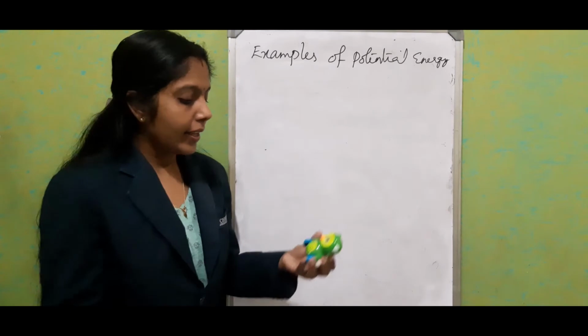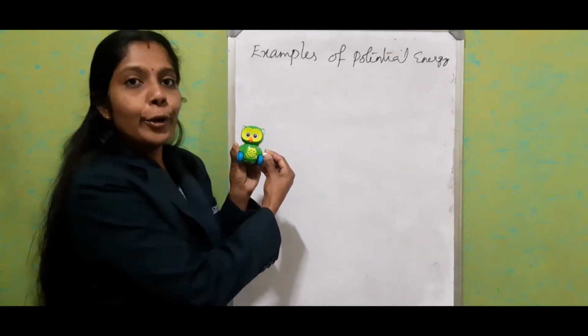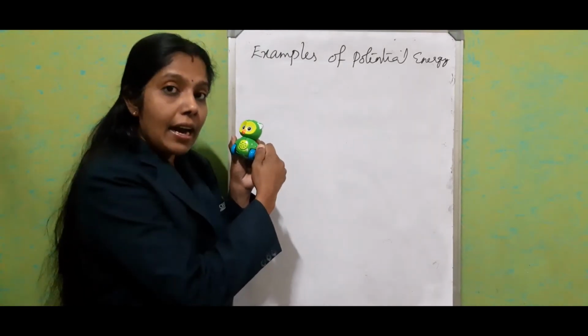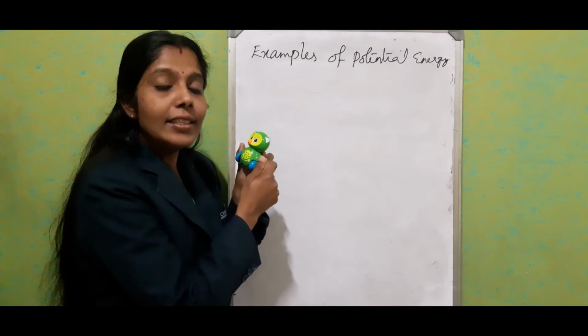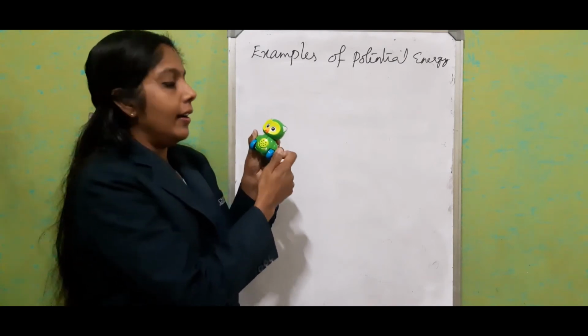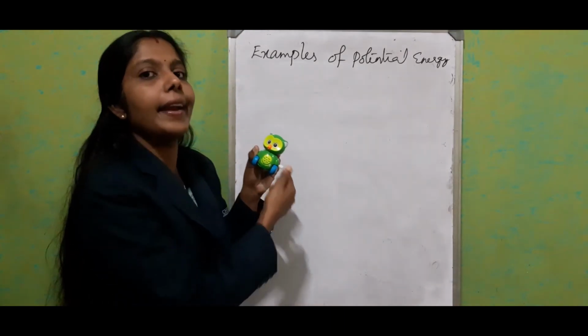See, I have a toy with me, and here we have a knob to rotate it. What happens here? We are winding a spring. When I wind the spring, it stores energy in the form of potential energy.